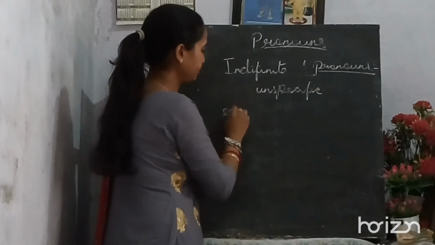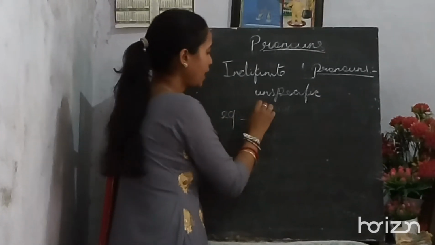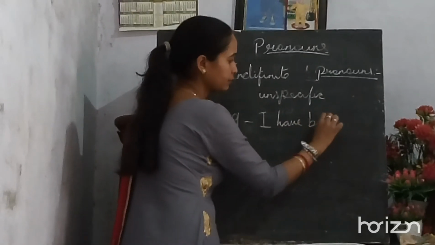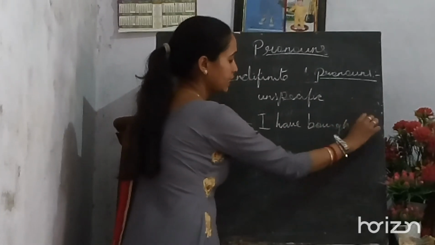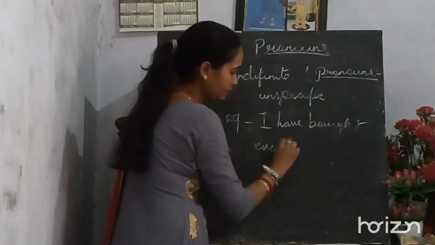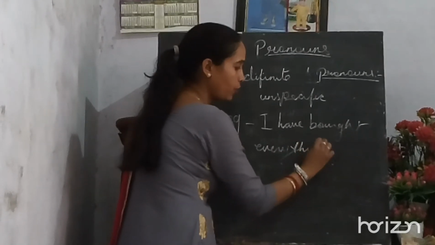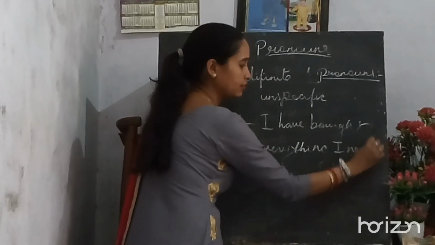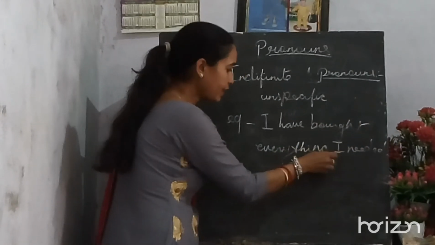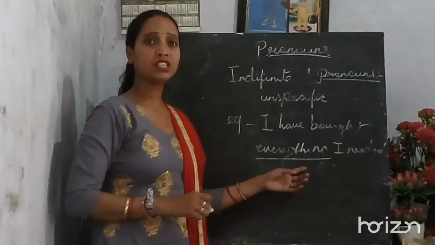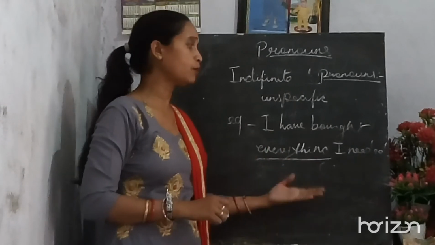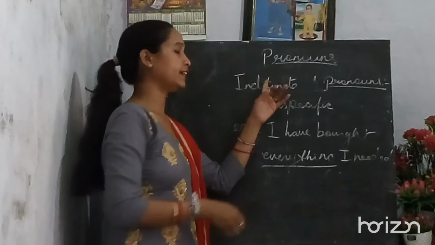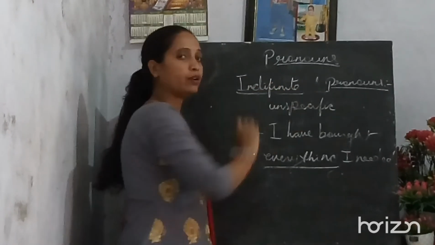For example, I have bought everything I needed. Now here everything is the word which is not specifying the clear amount of what I have bought. Clear? That is an indefinite pronoun.